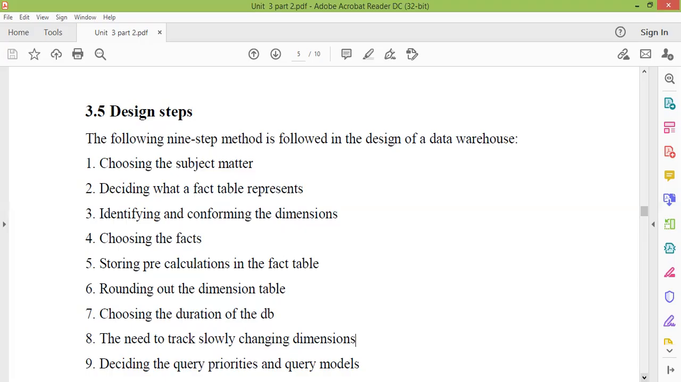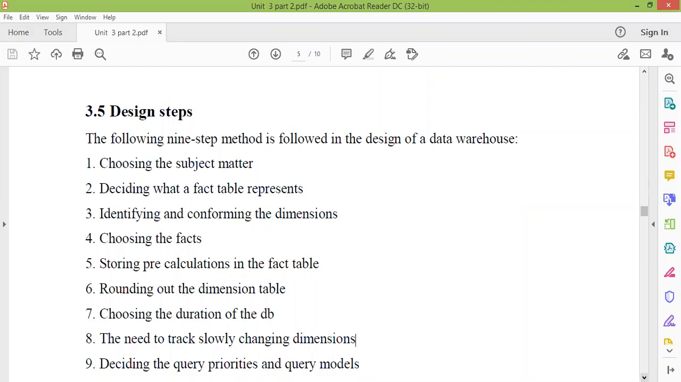Okay, to take the decision, there are only few attributes which can actually be used for decision making. So the subject matter is a very important choice. First you decide a subject, then we'll design the whole warehouse. The next one is deciding what a fact table represents.